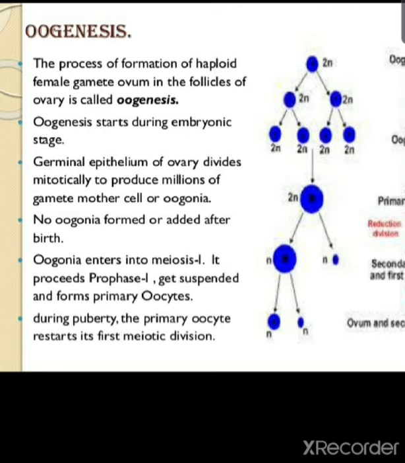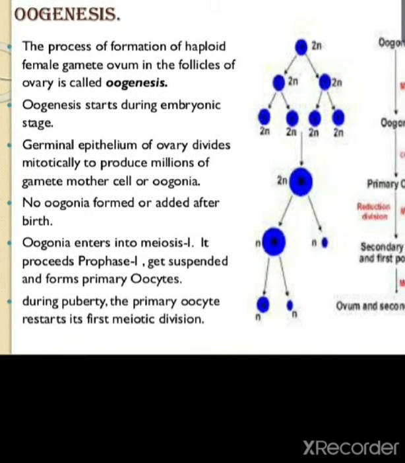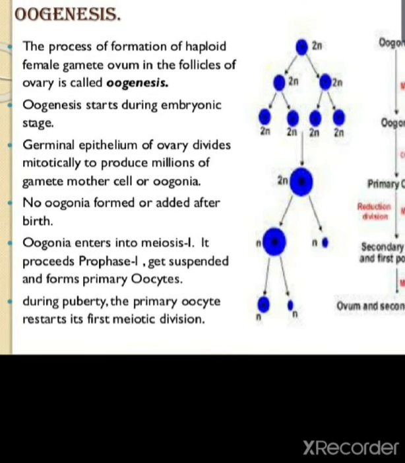Oogenesis means the formation of the female gamete, which is the ovum. That process is known as oogenesis, and it occurs in the ovary. Oogenesis starts during the embryonic stage, when the embryo is developing, that is, in the female fetus. At that time the oogenesis process will just start, it will not complete.